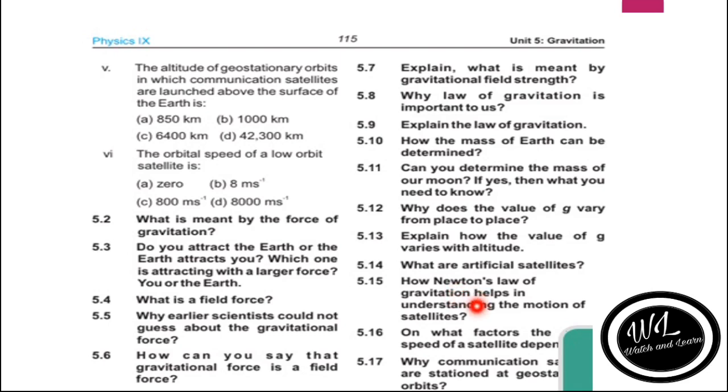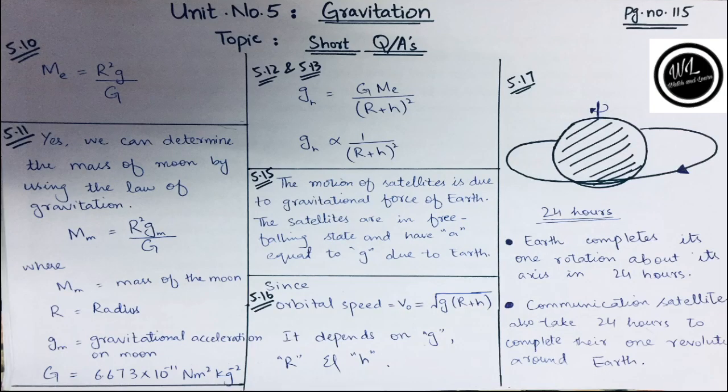5.15. How does Newton's law of gravitation help in understanding the motion of satellites? The motion of satellites is due to the gravitational force of Earth, which provides the necessary centripetal force to move the satellite into the circular path. The satellites are in a free-falling state and have acceleration equal to g due to Earth.